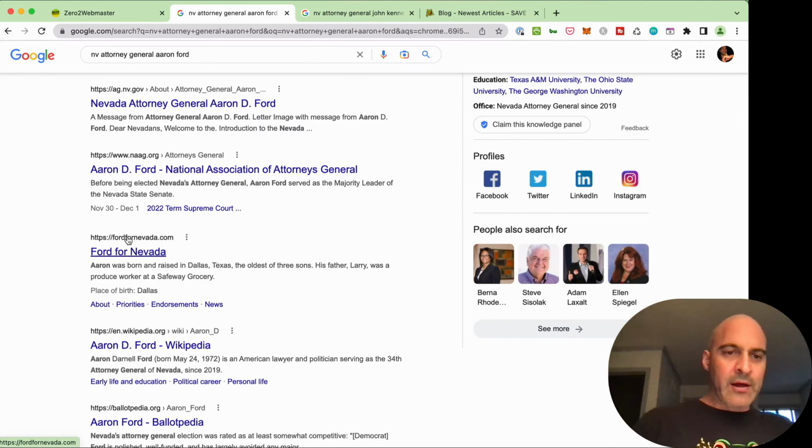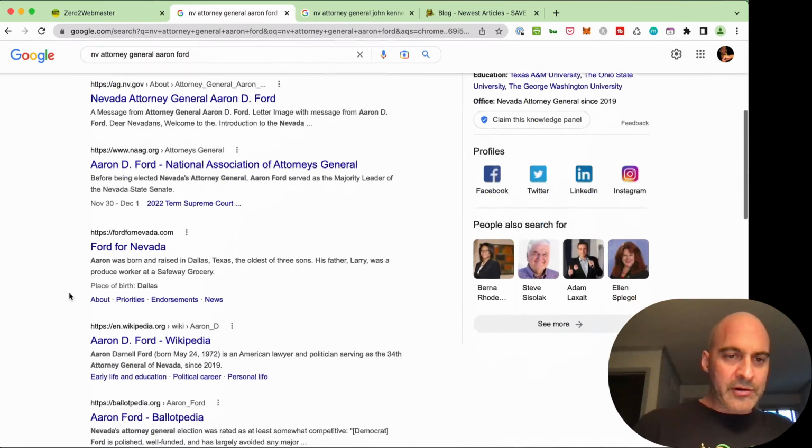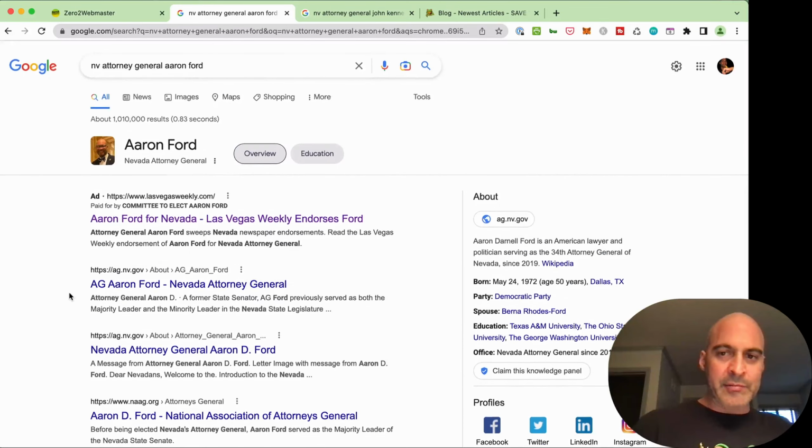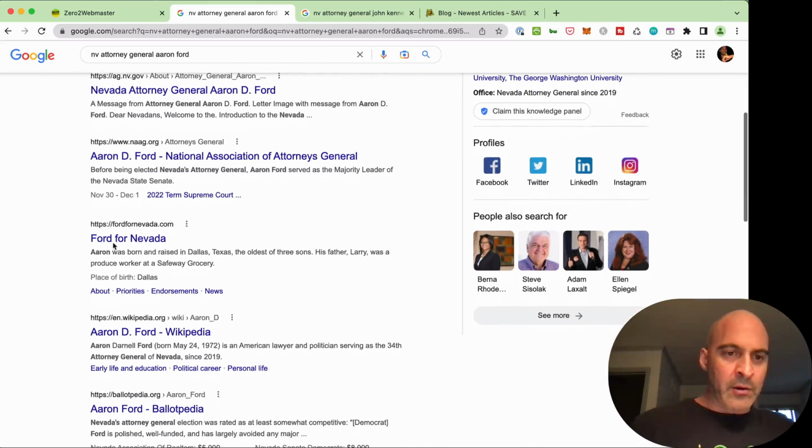Ford for Nevada. How about give me your first name? You've got all this space here. Show me your first name and show me what you're running for. Because people are scanning through these things. They're just moving super fast at light speed. And if they can't find what they're looking for, next, you're out of there. So I'm not into that.